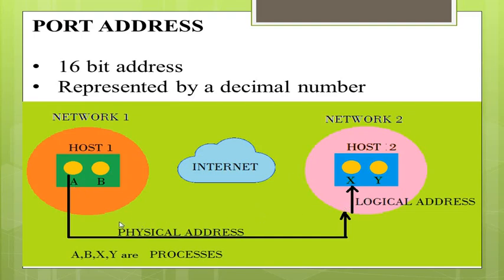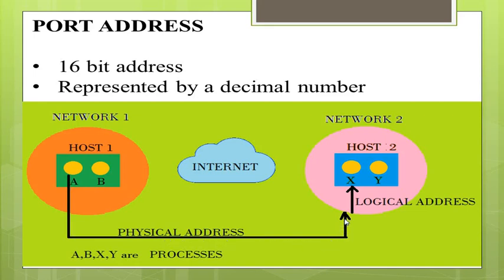You can see one example here. We have network 1 and network 2. Inside network 1 we have host 1, and in network 2 we have host 2. In host 1 there are process A and process B, and in host 2 we have two processes, process X and process Y. Suppose process A wants to communicate with process X. To communicate from A to X, first the data has to reach network 2, and this is done by using the physical address.